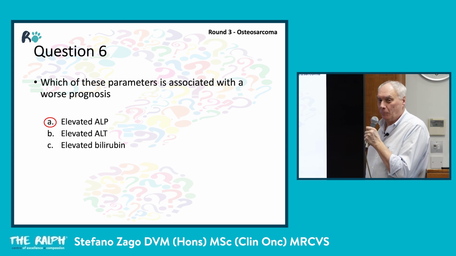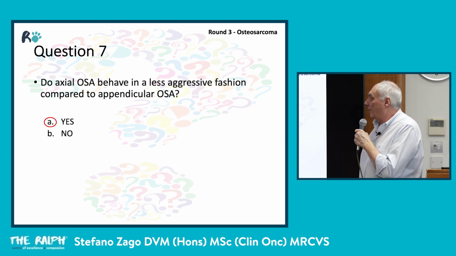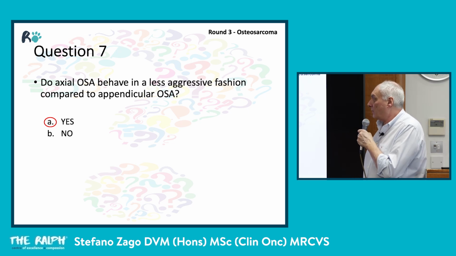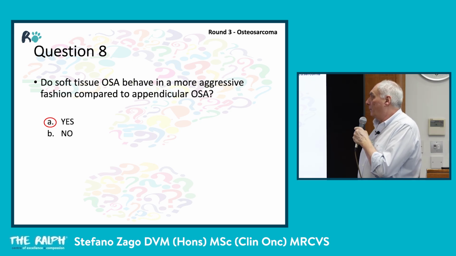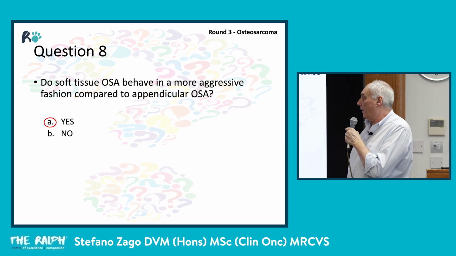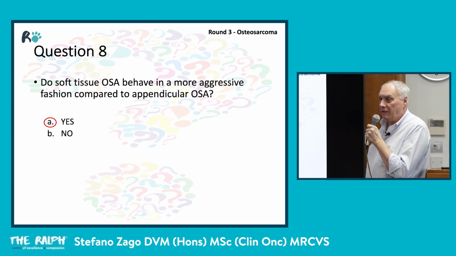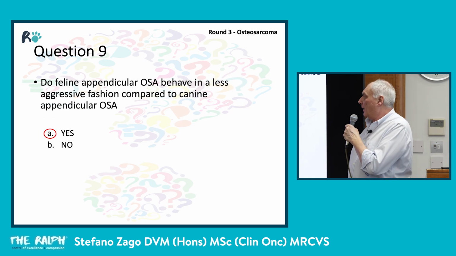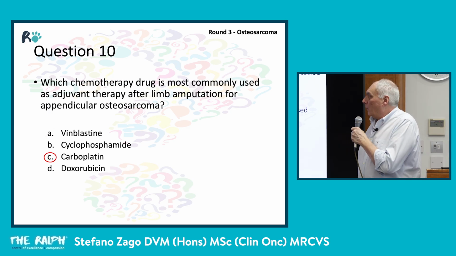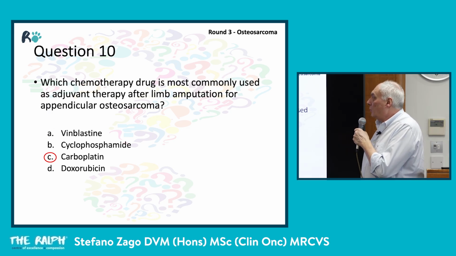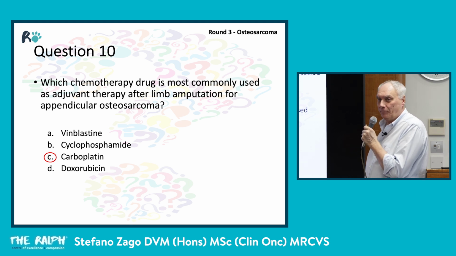Which of these parameters is associated with the worst prognosis? Elevated ALP. Do axial osteosarcomas behave in a less aggressive fashion compared to appendicular? Yes. Do soft tissue osteosarcomas behave in a more aggressive fashion compared to appendicular? Yes. Do feline appendicular osteosarcomas behave in a less aggressive fashion compared to canine? Yes. Which chemotherapy drug is most commonly used as an adjuvant therapy? Carboplatin.